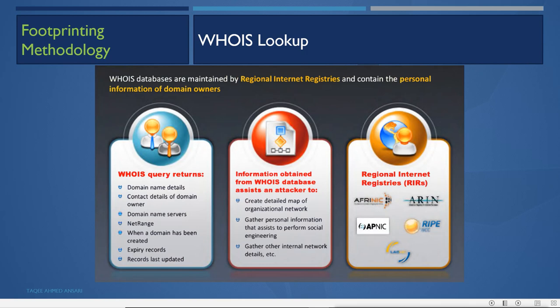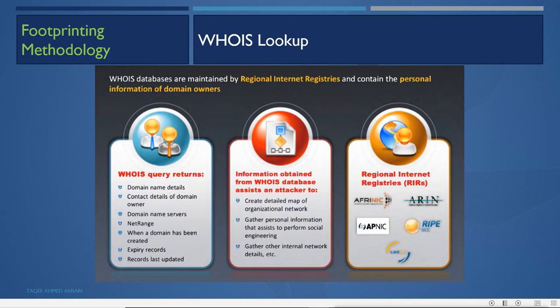So from there you can get some interesting details. You can get the contact details of important persons, like who is the responsible person for the domain. And then you can do some social engineering on those contact persons. Information obtained from the whois database can assist an attacker to create a detailed map of the organizational network, gather personal information to perform social engineering, gather other internal network details, etc.